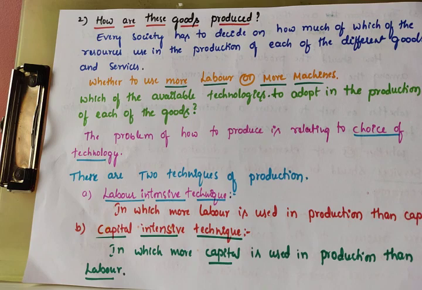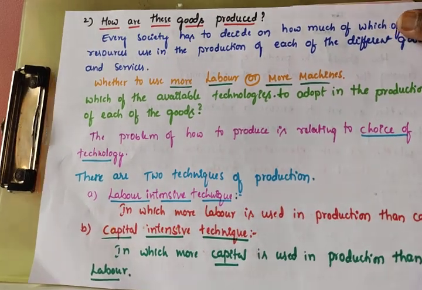It's very important to decide which one is better to produce goods and services. Labor intensive increases the employment opportunity, and capital intensive increases the efficiency. Both depend upon the resources and requirements. So, how are these goods produced? How to produce?